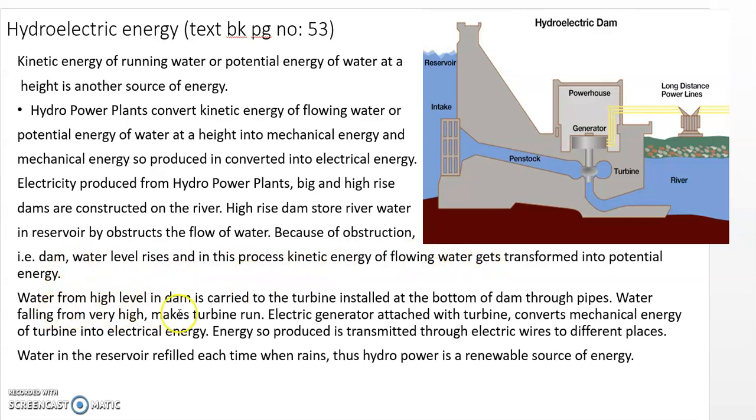Then water from the high level in the dam is carried through pipes to the turbine, which is installed at the bottom of the dam. So water falling from the height makes the turbine run. The electric generator, which is attached to the turbine, converts the mechanical energy of the turbine into electrical energy. The energy so produced is then transmitted through electric wires to different places. Water in the reservoirs is refilled each time it rains. Thus hydropower is a renewable source of energy.